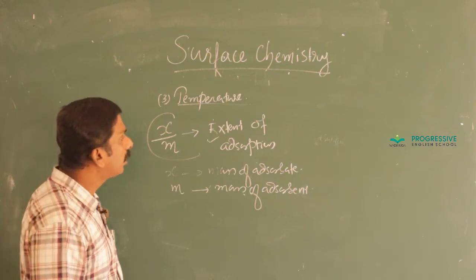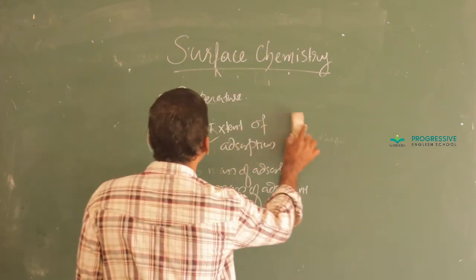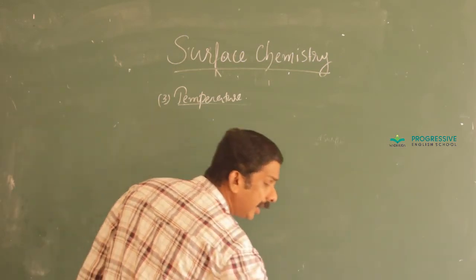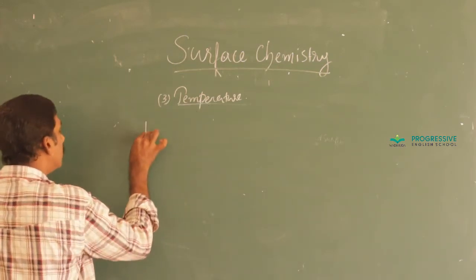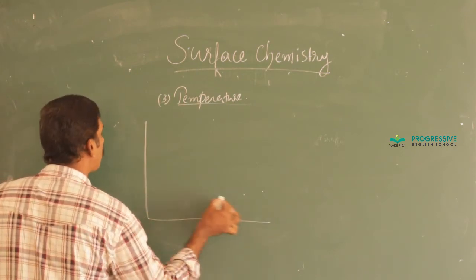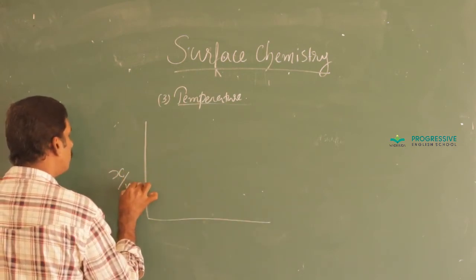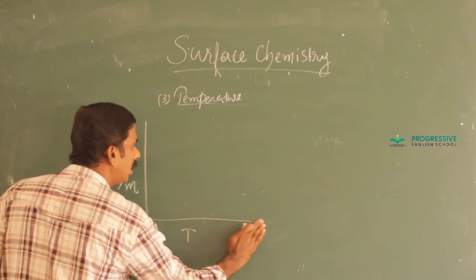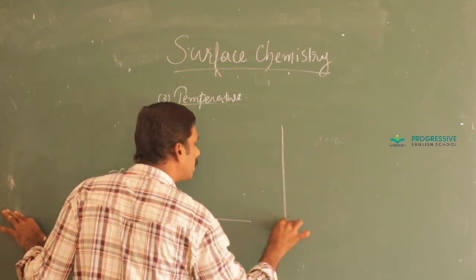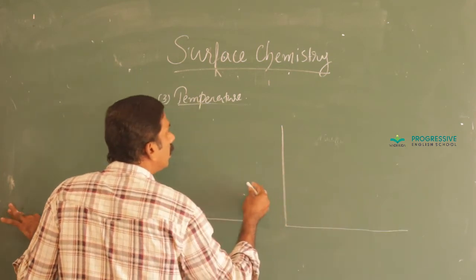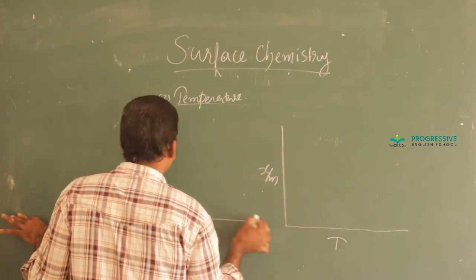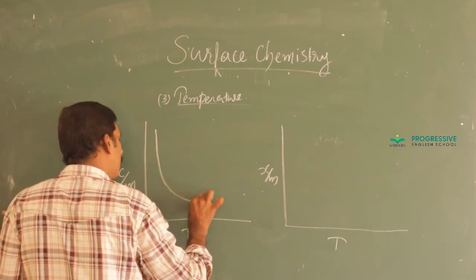And if we draw a graph between this extent of adsorption against temperature at constant pressure, the graph drawn at constant pressure is generally termed as